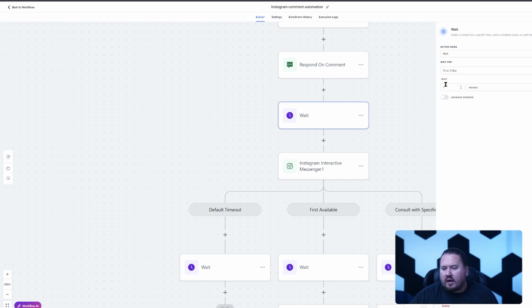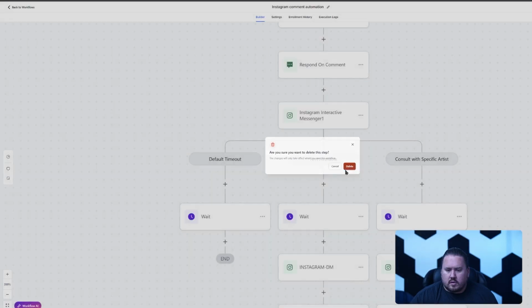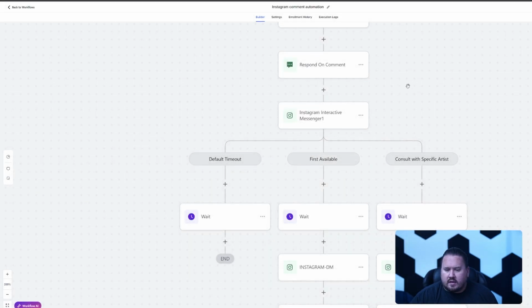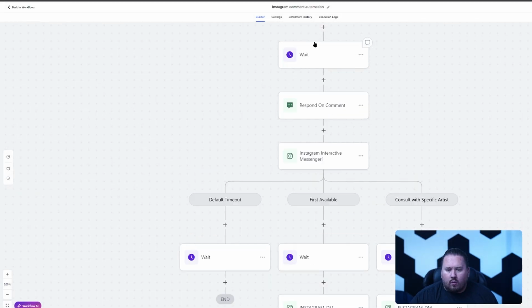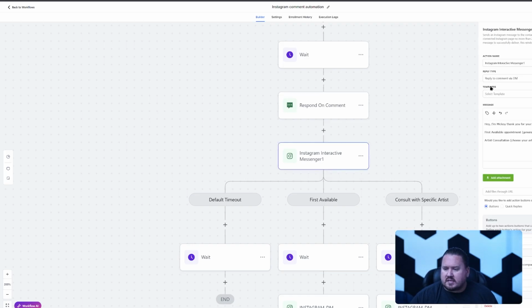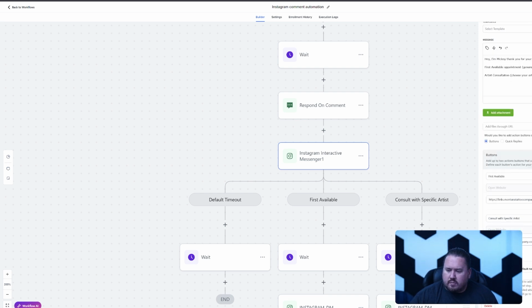Then we're going to wait another 1 minute. Actually, I don't even know if we need this. We don't need this wait. And then we respond to the comment, and we also send a DM at the same time, and it says, hey, I'm Mickey, thanks for your interest. First available appointment, generally Mickey, Nicole, or a guest, or artist consultation is choose your artist. And we have those 2 buttons available to them.